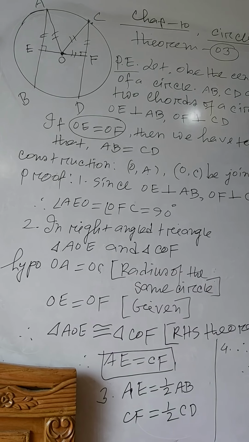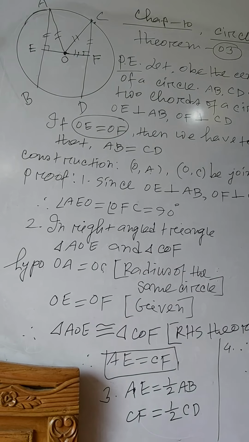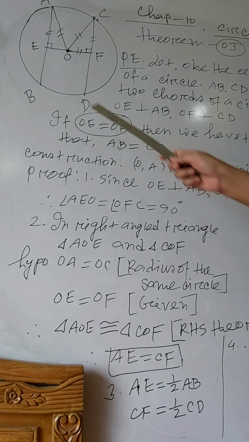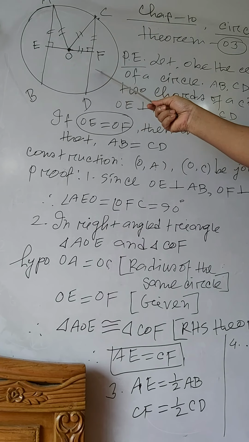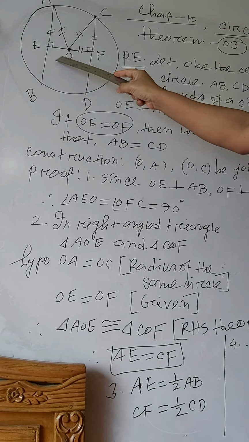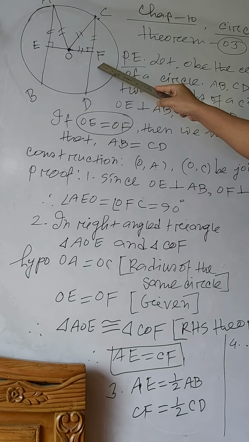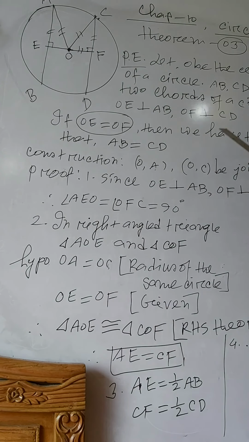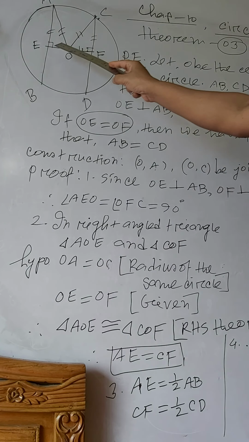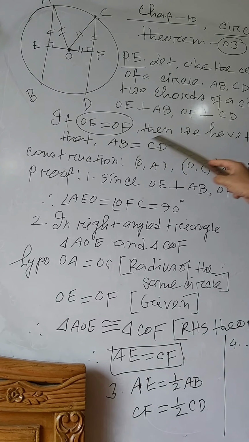Again, let O be the center of the circle. AB and CD are two equal chords. OE is perpendicular to AB, OF is perpendicular to CD. If OE equal to OF, then we have to prove that AB equal to CD. This is the given condition. Construction: OA and OC are joined.